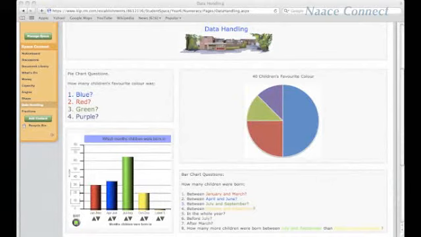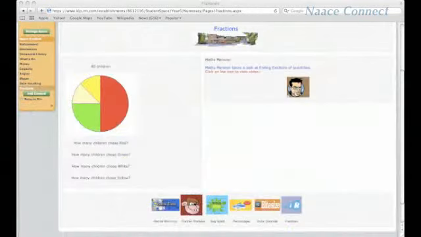This has been building up, so that now that we're in the process of revision, because we've been creating this content, for example, there's a site on data handling, there's a site on multiplication, there's a site on fractions, we can come back and revisit that in our revision for our SATs preparation. And again, children who've struggled with things in the lesson, and we've accessed it in the lessons as well, if they then struggle with it, they can go home and practise it further.